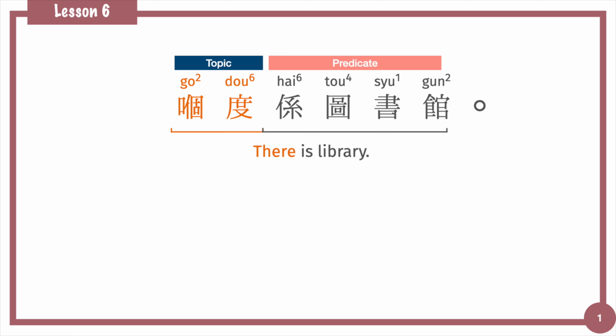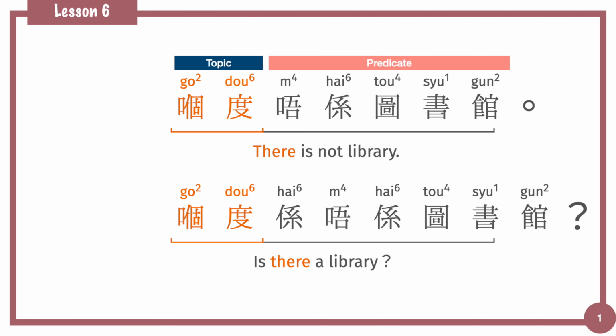And 嗰度係圖書館, there's the library. It's a 係 sentence, so for a negative sentence, we just need to add 唔 in front of the verb. 嗰度唔係圖書館, there's not a library. And use the 係唔係 structure for a yes-no question. 嗰度係唔係圖書館? Is there a library?